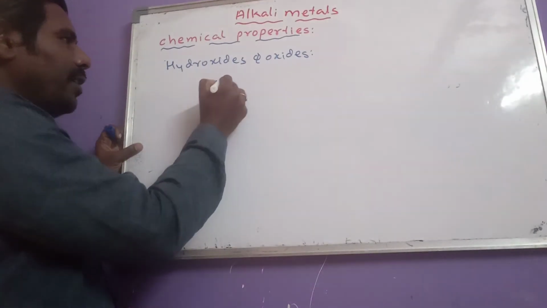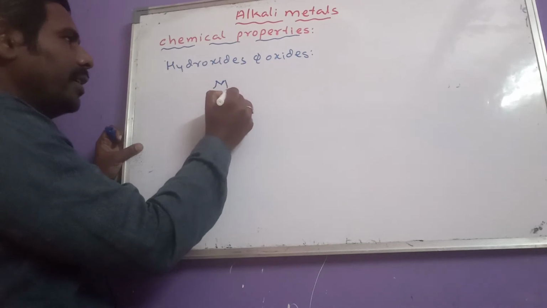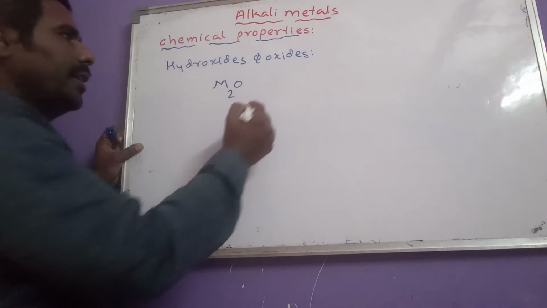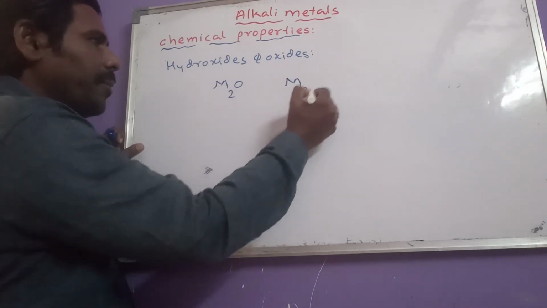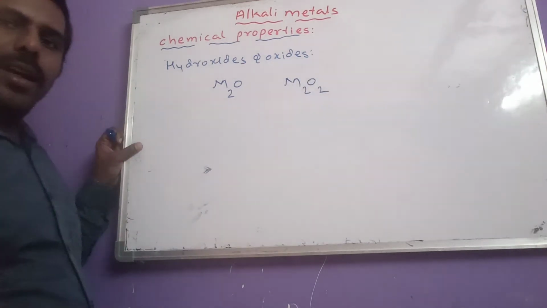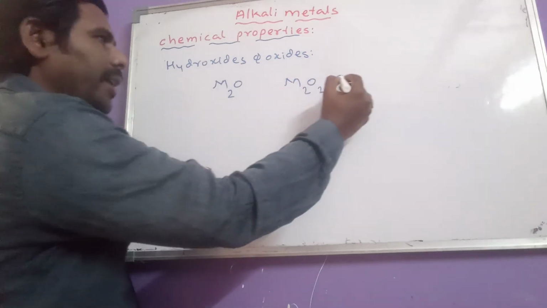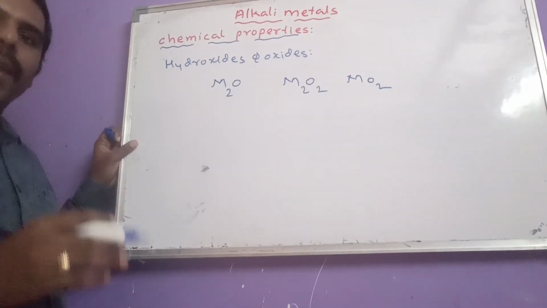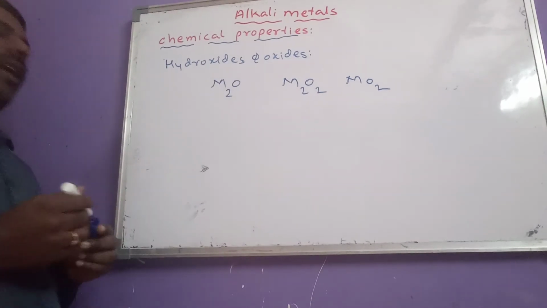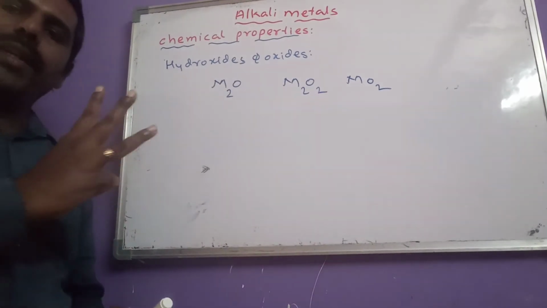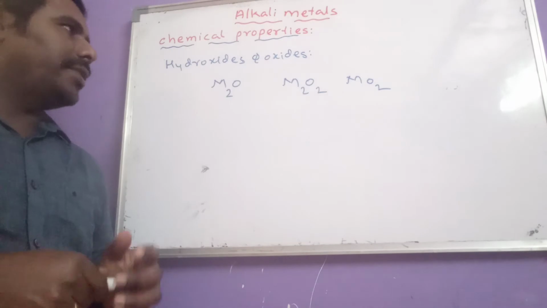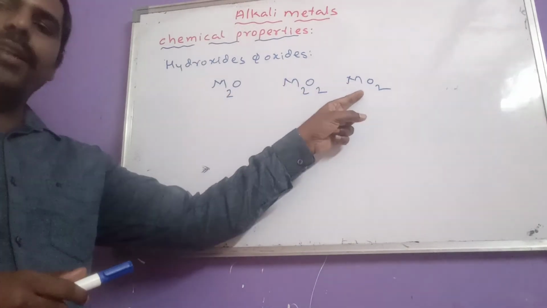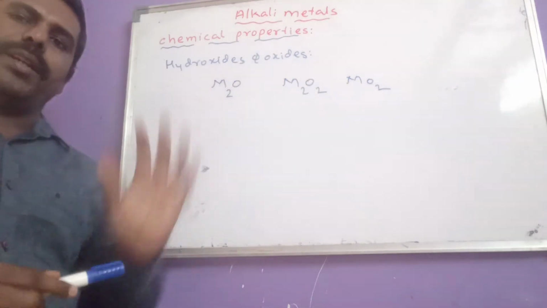First one is M2O, known as monoxide, second one is peroxide, formula M2O2, and third one is superoxide, formula MO2. So alkali metals form three types of oxides: monoxides, peroxides and superoxides.